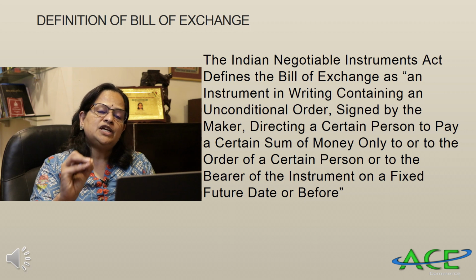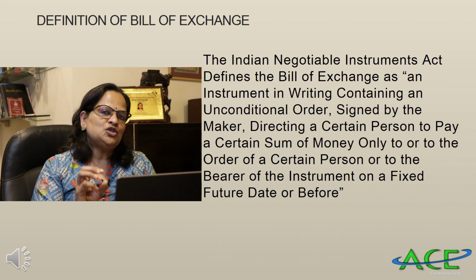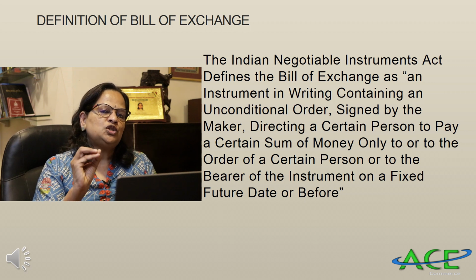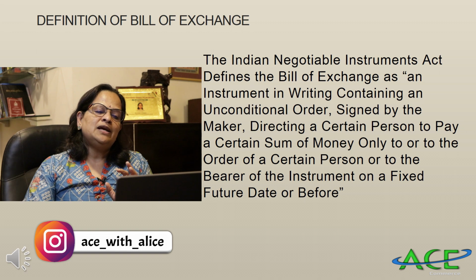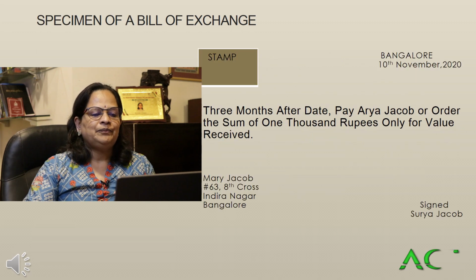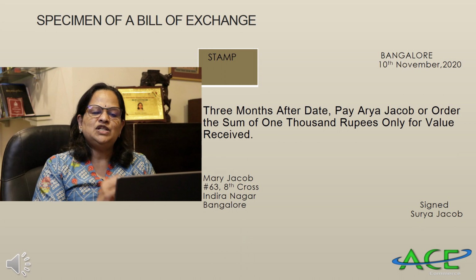A certain person has to make a certain payment. The certain sum of money, 1000 rupees, 2000 rupees, 1 lakh, 2 lakh, whatever the amount in legal tender, is clearly mentioned in the instrument. Now I have given a specimen of the bill of exchange. The stamp is compulsory, and the date and the place will be there.